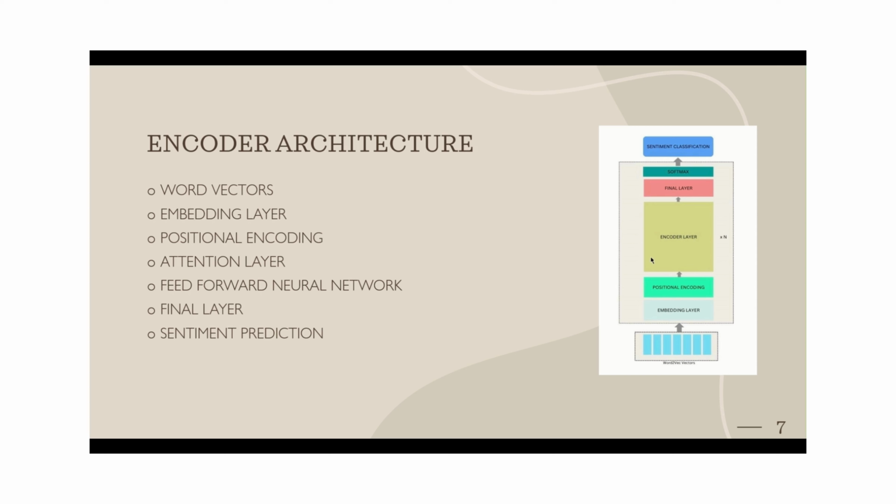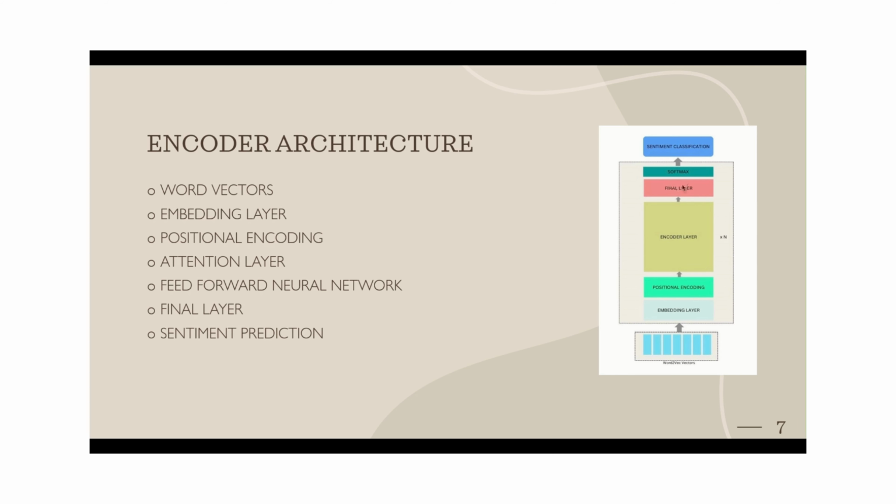Each encoder layer consists of two parts, the attention layer and the feed forward neural network. The output of the positional encoding will pass directly into the attention layer, which captures the attention scores and forwards them into a feed forward neural network. The output of the feed forward neural network would again be passed into an attention layer if there are stacks of encoders. At the end of the encoder layers, we have applied a final layer, which includes a stack of linear layers.